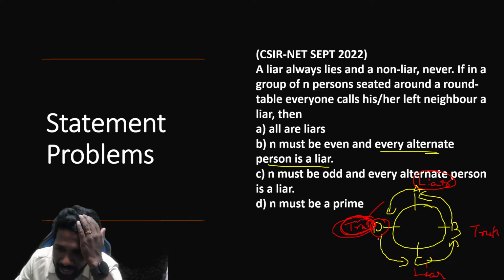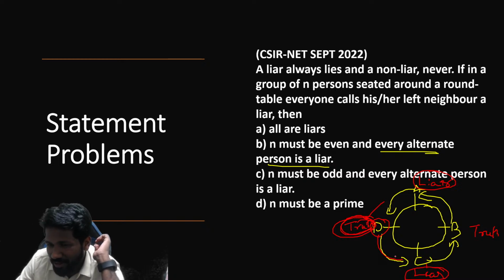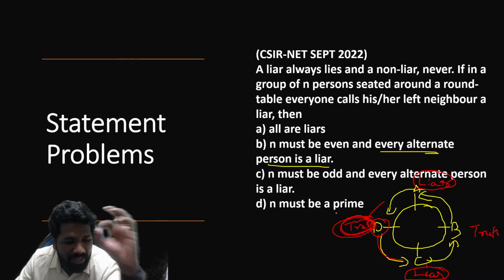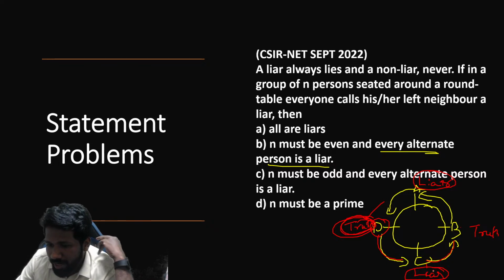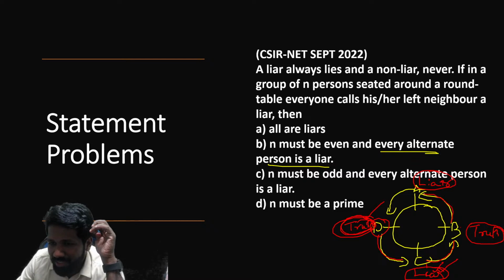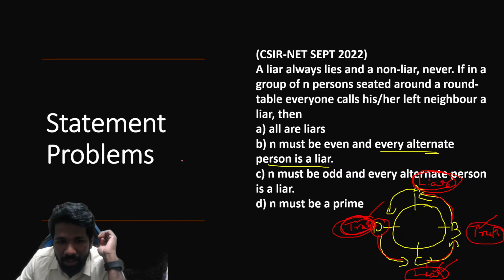Similarly, D is a truth speaker. A truth speaker can say C is a liar, because C is actually a liar. So the left neighbor is a liar. That is what we need to satisfy. So this person also satisfies. And C says B is a liar. That is also valid, because a liar can say about a truth speaker that he is a liar, because a liar always lies. And B is telling A is a liar, because B is a truth speaker and will only tell the truth. So A is actually a liar. So that is possible. That means TL, LT, these are the only two possibilities according to the truth table.